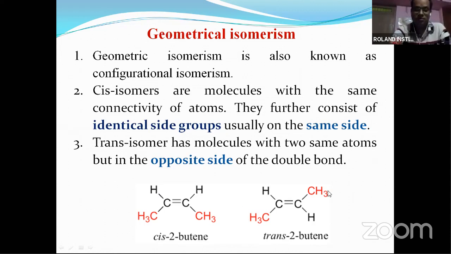If similar groups are present across the double bond, on the opposite side, then it is called the trans form. Based on this, we can design some drug molecules, because in the trans form the bulky groups are away from each other and are more stable compared to cis. In cis there will be steric repulsion, so these are unstable. So most drugs are mainly in trans form. I'll give examples one by one.